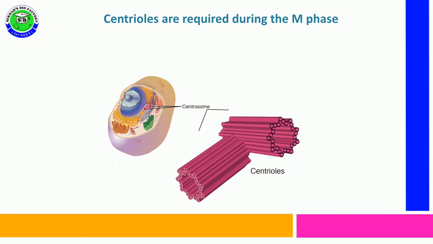Centrioles are the main cell organelles seen only in animal cells, and they are required for M phase. During M phase, these centrioles form spindle fibers. But centrioles are completely absent in plant cells.